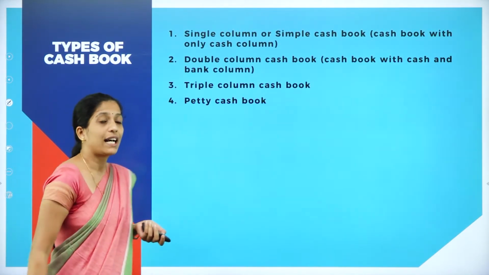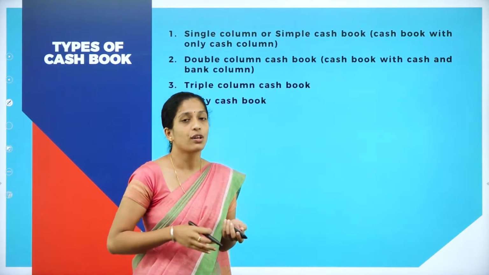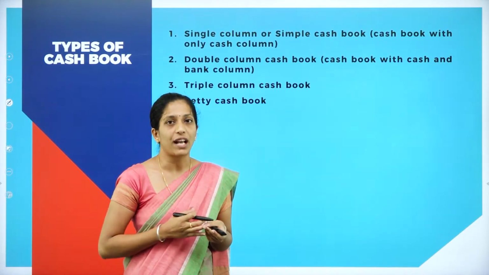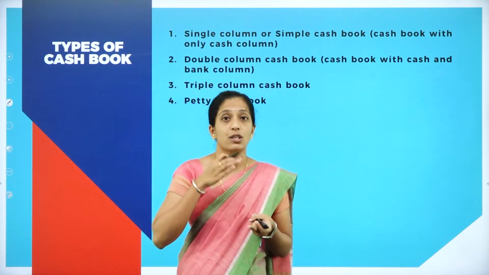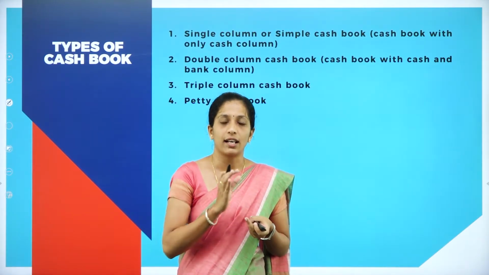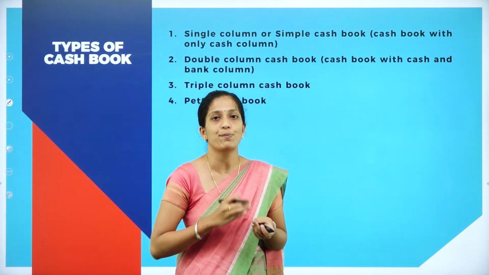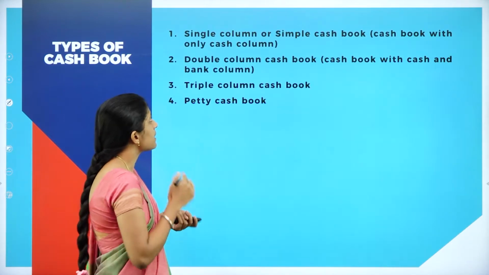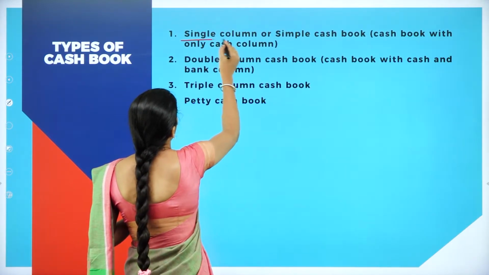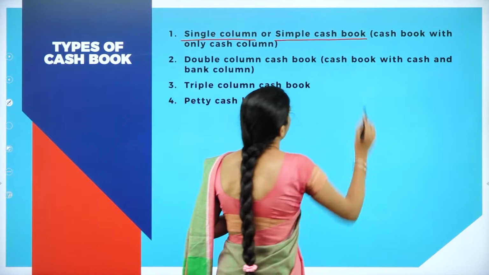Now, moving on to the types of cash book. Let us see what the types of cash book are. You know what we are going to record under the cash book: all cash receipts as well as cash payments are recorded under the cash book. There are 4 types of cash book. The first one is single column or simple cash book.